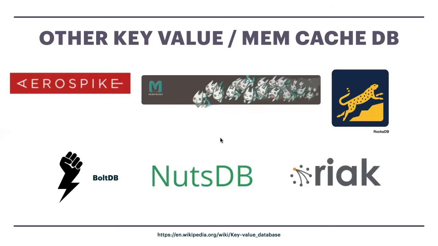If you want to have a look into it, this is the link. Anyway, I will share it in the video description. You can go and get this information on key value databases from Wikipedia. There are so many, but which databases can we focus on? Three databases we can focus on if you want to be strong. One is Riak, another one is Memcache, and the one we are discussing is Redis.